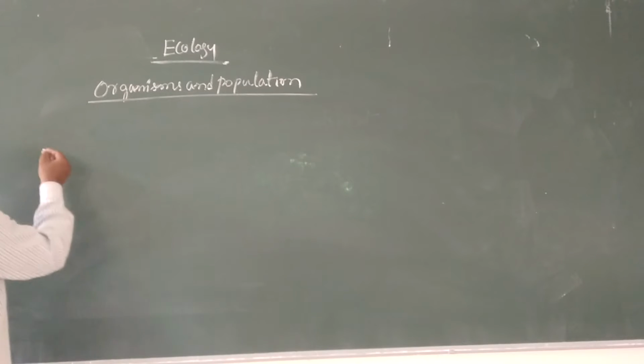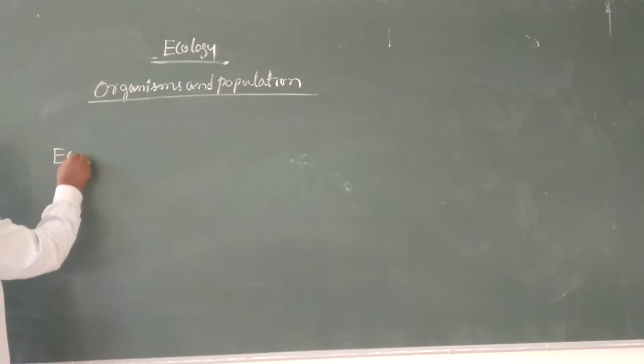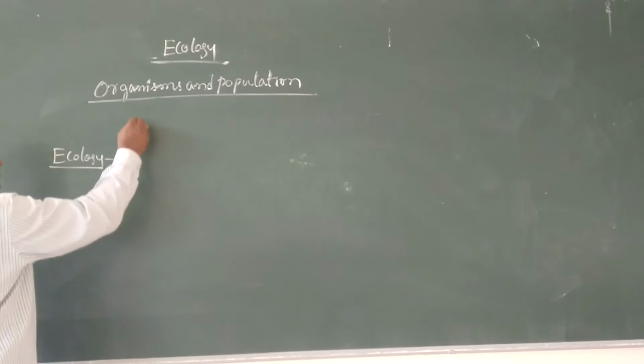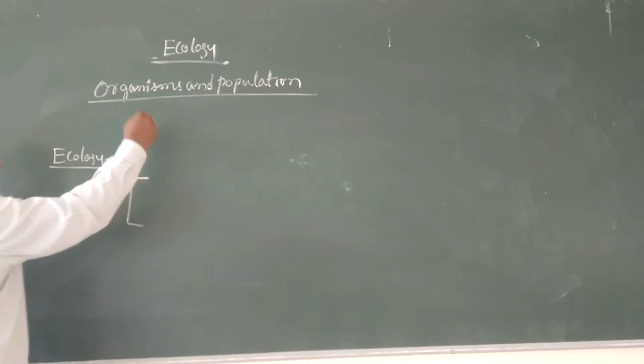Basically, in the case of ecology, there are four basic components.